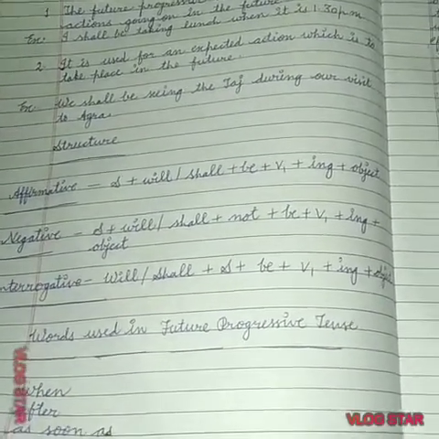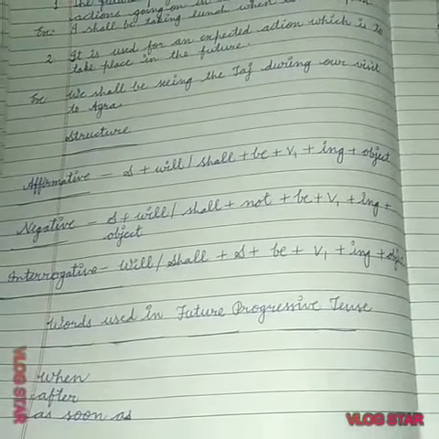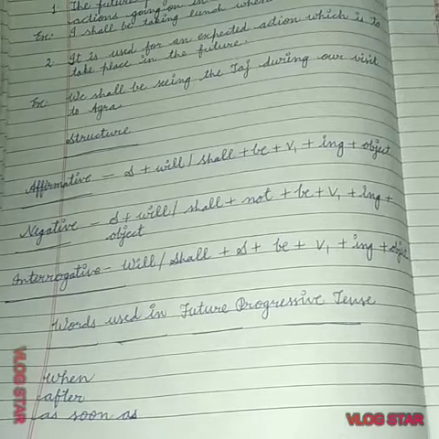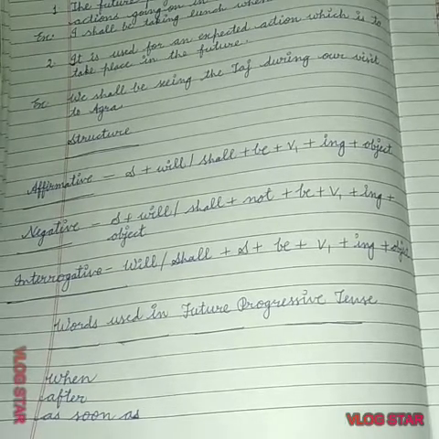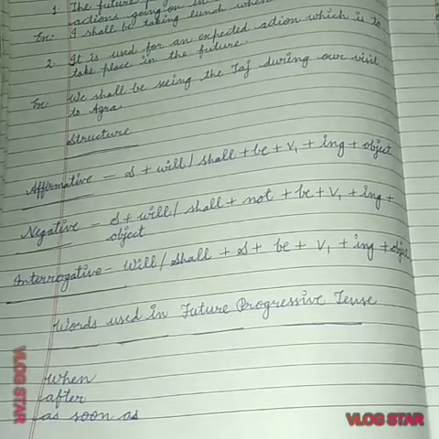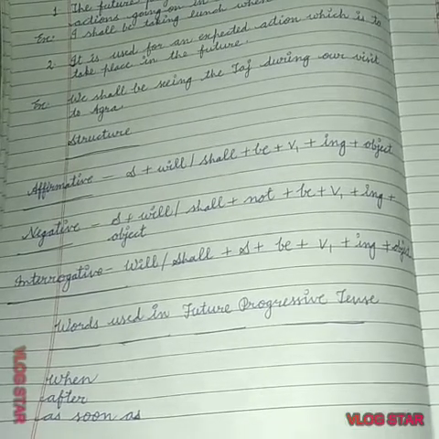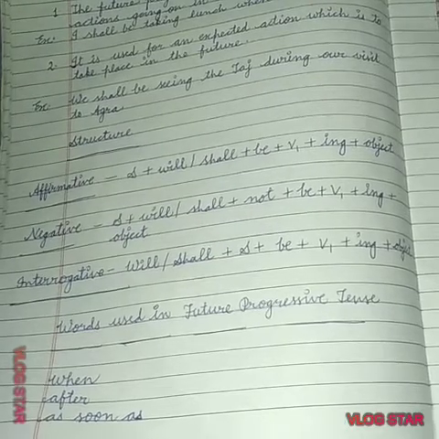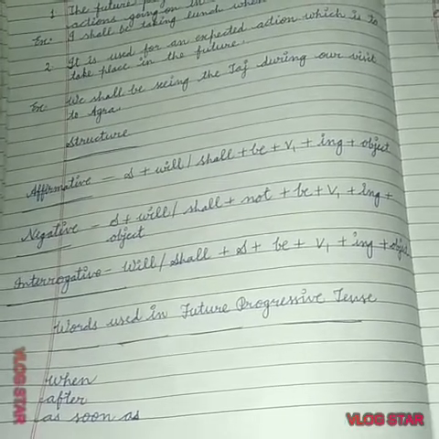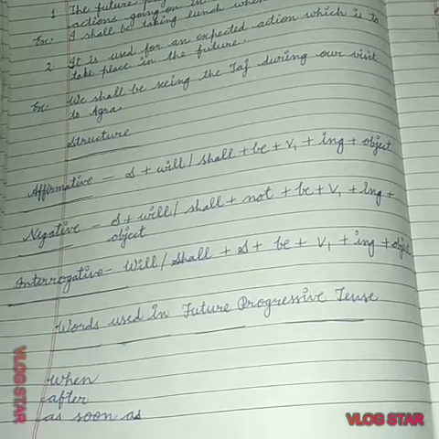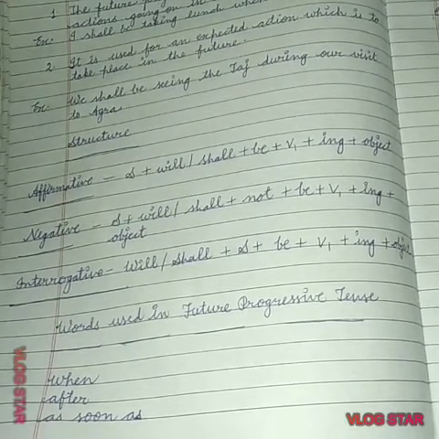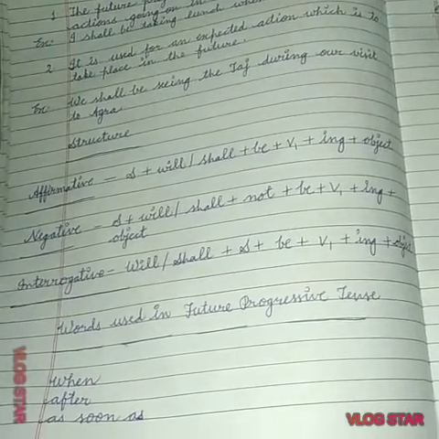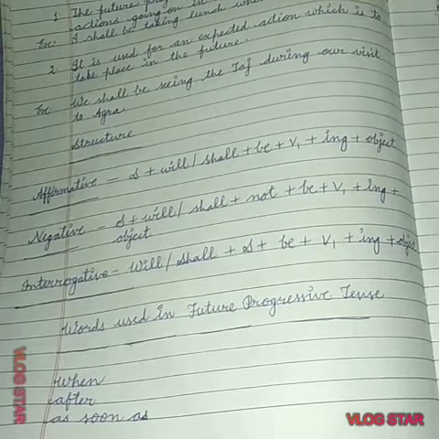Structure of future progressive tense is, affirmative sentence, subject plus will/shall plus be plus V1 plus ing plus object. As in all the continuous tenses, we use V1, verb first form, plus ing. In a negative sentence, subject plus will/shall plus not plus be plus verb first form plus ing plus object.